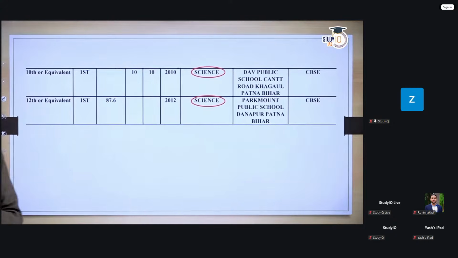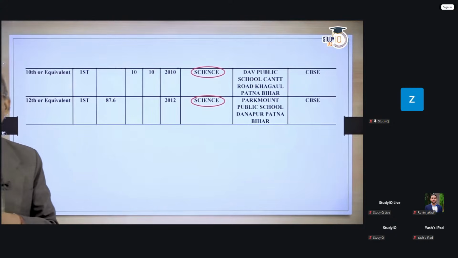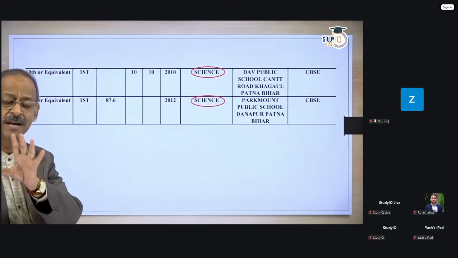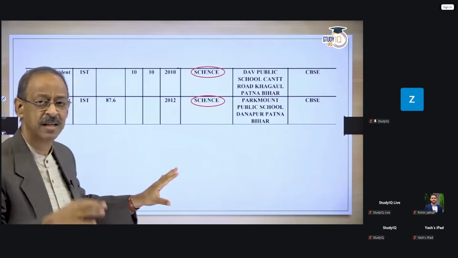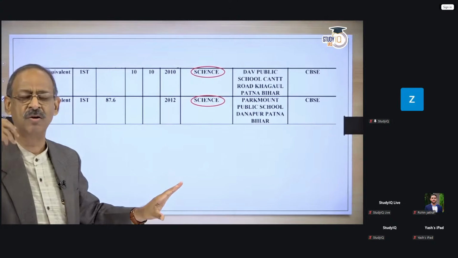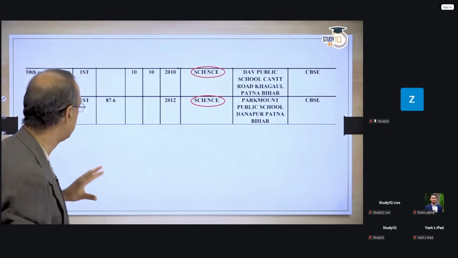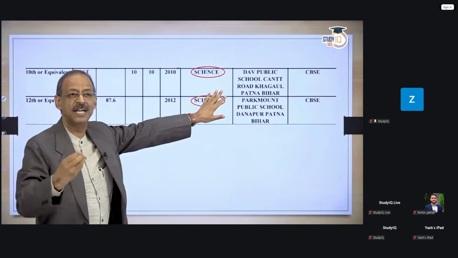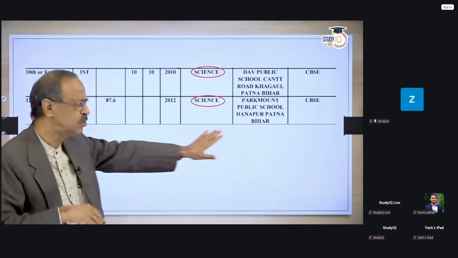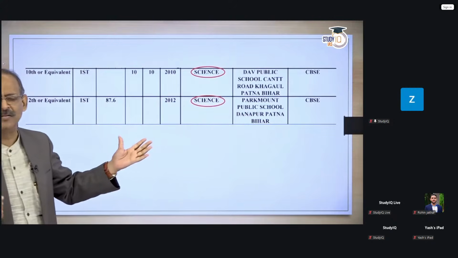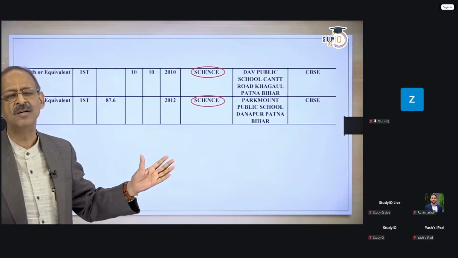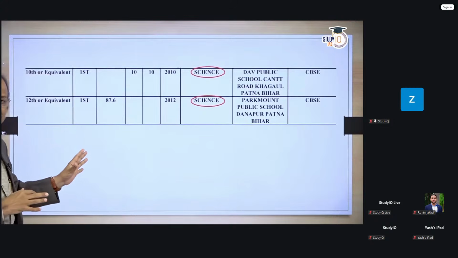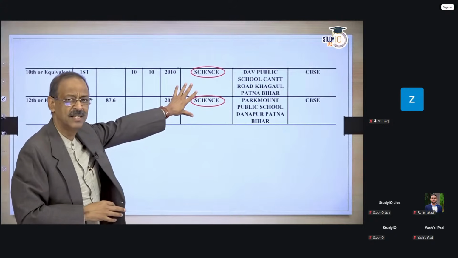Now, here is an example. As you would have all got to know by now, in DAF 2, you have to write what you've done in class 10 and 12. Again, I am repeating, what you fill here is an input to the interviewer or the board member to ask you questions. And here, look, one of the aspirants wrote science. What is required here is the actual subjects that you had taken. This also indicates flippancy on the part of the aspirant and will not go down well with the board members. So you have to be careful. First, read what is being sought, and then provide some detail here, not just science.